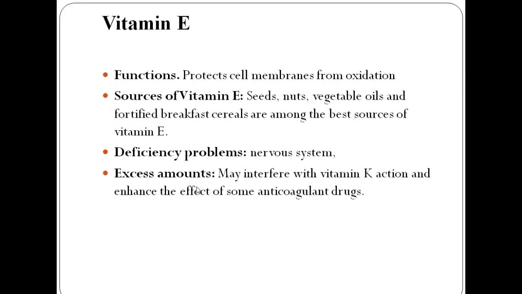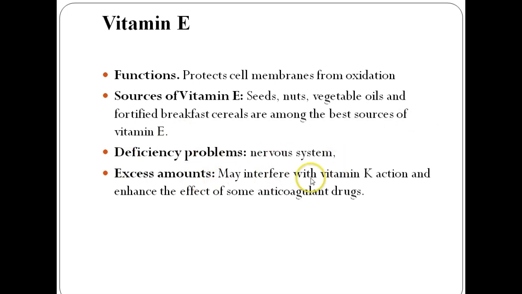Vitamin E has antioxidant activity and affects muscle development, neurological functions, and immune system integrity. Thus, the function of vitamin E is to protect the cell membranes from oxidation. The main sources of vitamin E include seeds, nuts, vegetable oils, and fortified breakfast cereals, which are among the best sources of vitamin E. The deficiency problems can be in the nervous system.